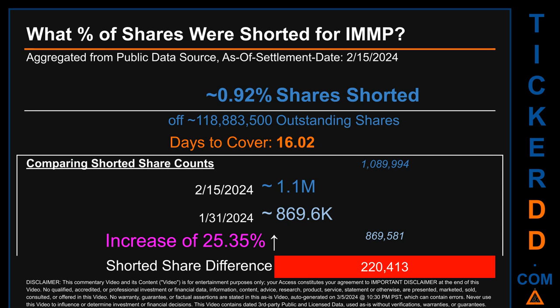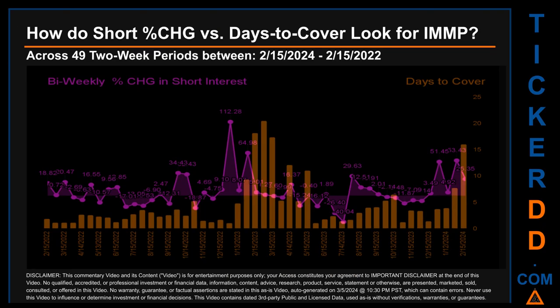When I compare the current 2-week period data snapshot against the previous period, ending in settlement date, January 31, 2024, I find that the current snapshot had roughly 220.4 thousand more shares shorted. This means that, compared to the previous snapshot, the current snapshot has an increase of 25.35% of shorted shares.